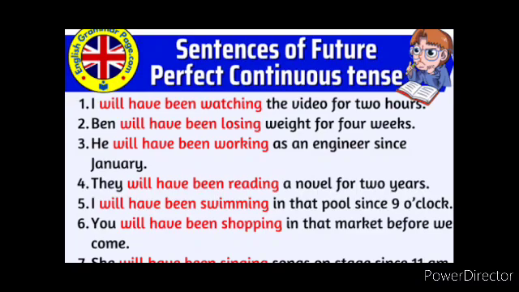I will have been watching the video for 2 hours. So I is the subject, will have been, watching is the verb in the ing form, the video is the object, and for 2 hours is the time duration.